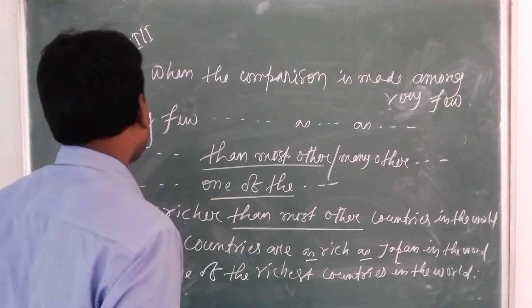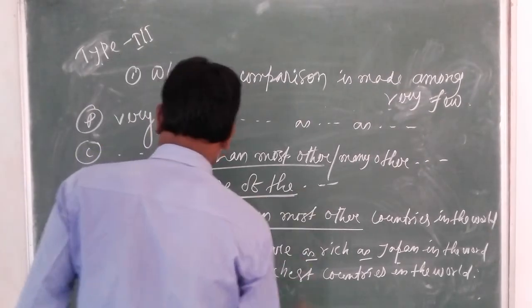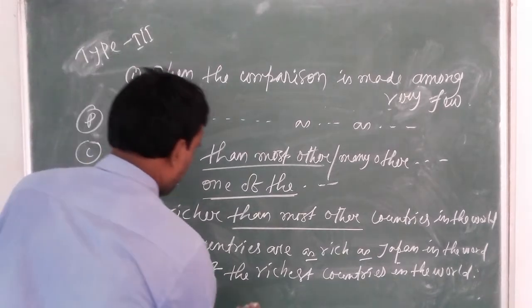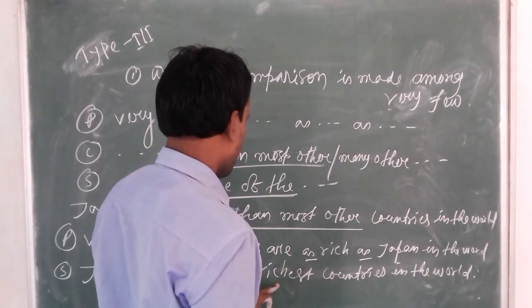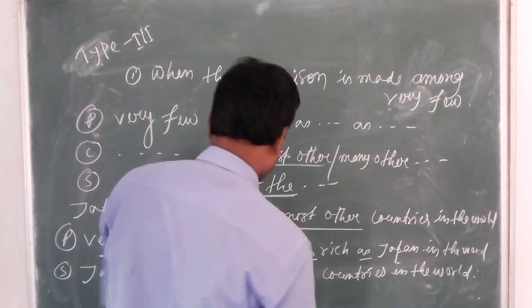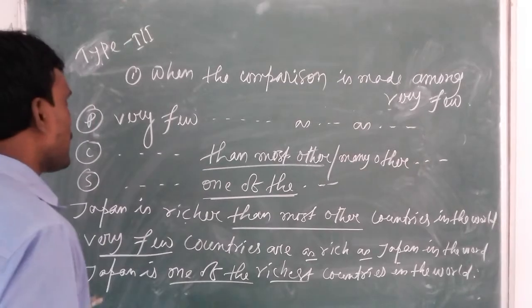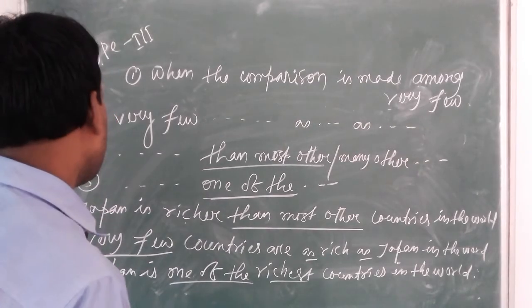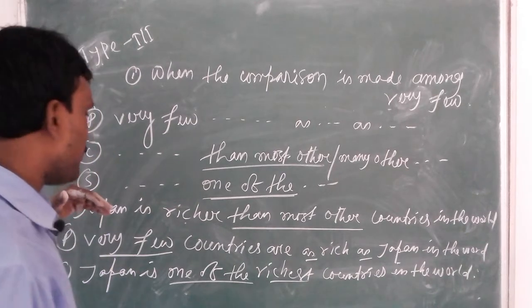Look here, in superlative, there is the use of one of the. Japan is one of the plus superlative form of the adjective. Rich, richer, richest, one of the richest countries in the world. So, I think you all have understood, but again I am giving you one more example.